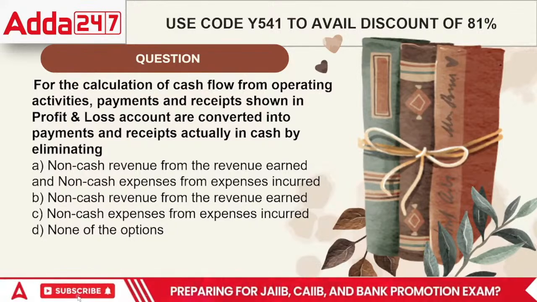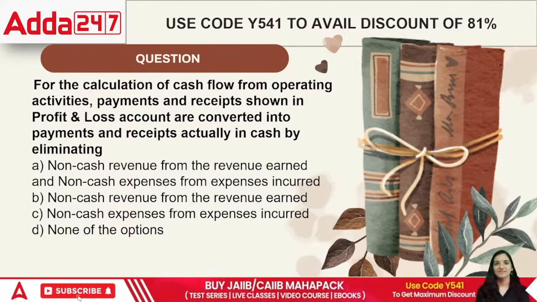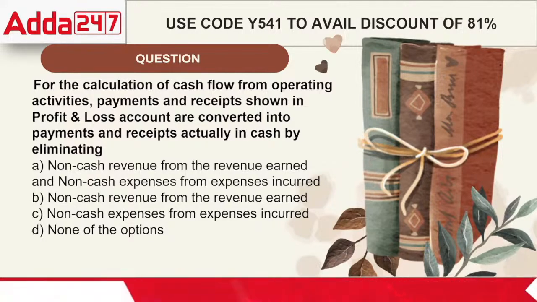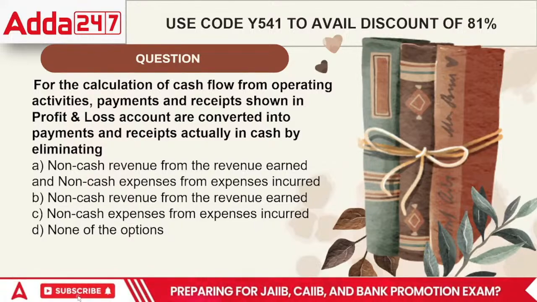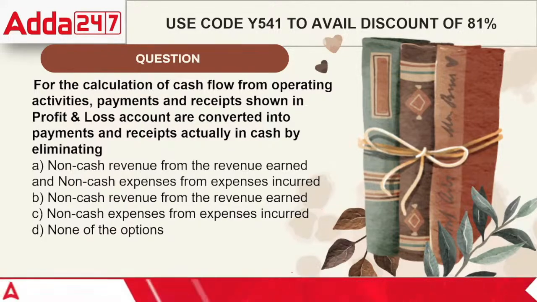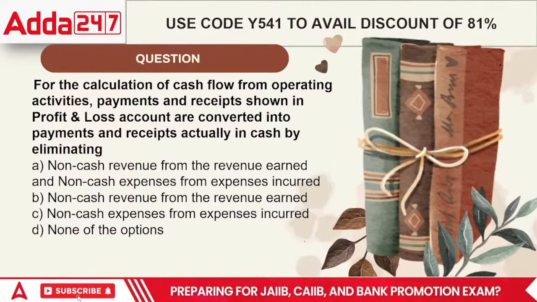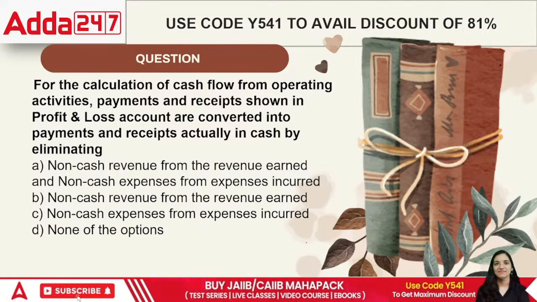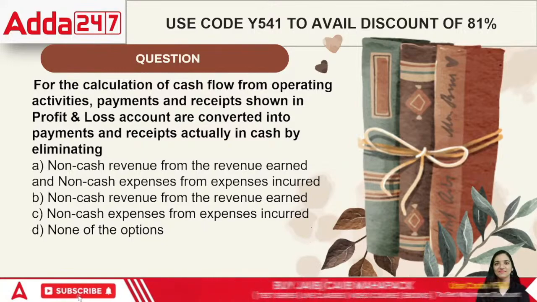When you're looking at the CFS and they are asking about the payments and receipts shown in P&L that are converted into payments and receipts, then what do we eliminate in this case, everyone? See, we do not want any of the non-cash things, right? So we'll be removing the non-cash expenses.